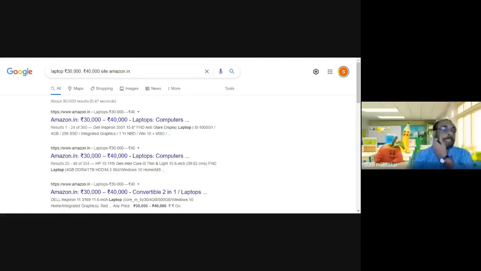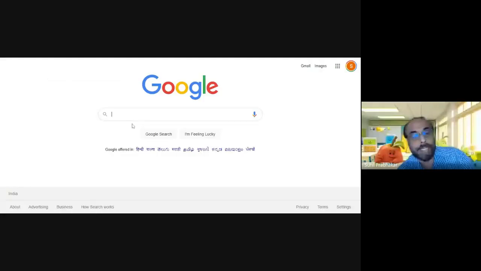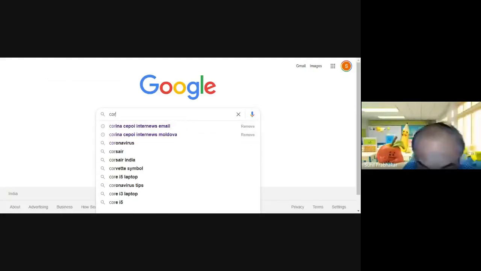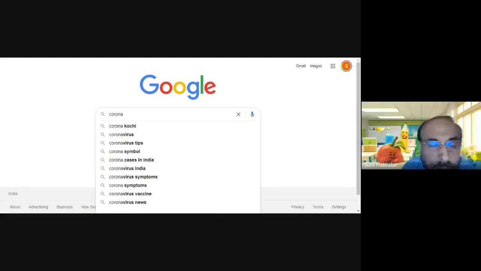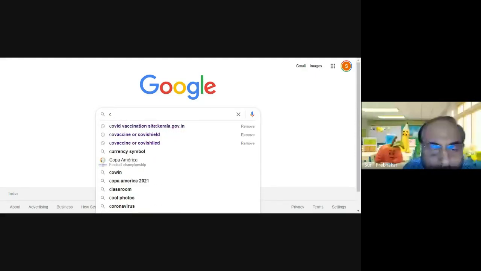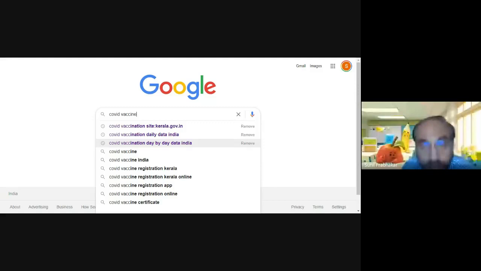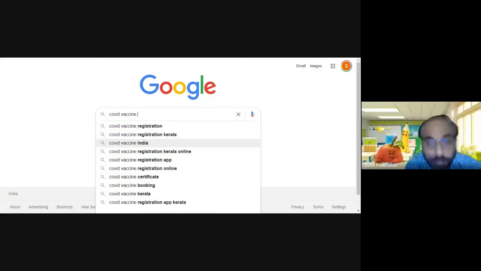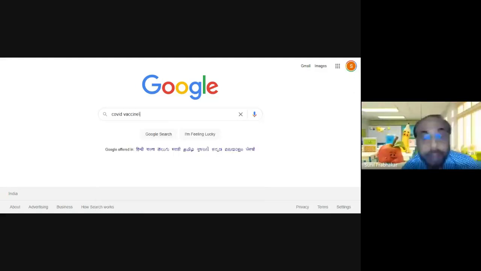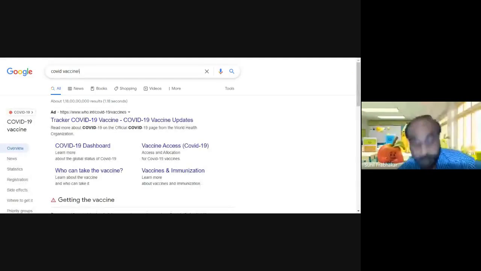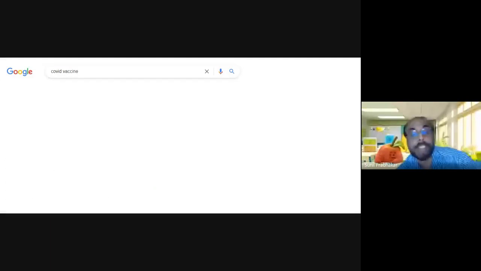For dates, you can do one more thing. You can customize something. For example, I'm searching for Covaxin, Corona, COVID vaccine, searching for COVID vaccine for a particular date range. Date range is possible.